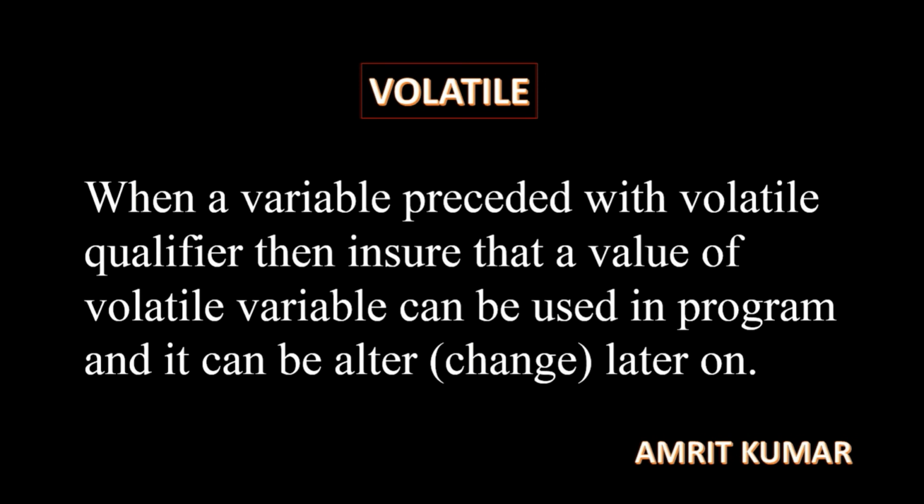But with the help of the scanf function, we can change it. Now we are going to learn about the volatile qualifier. When a variable is preceded with the volatile qualifier, its value can be changed and used in the program.